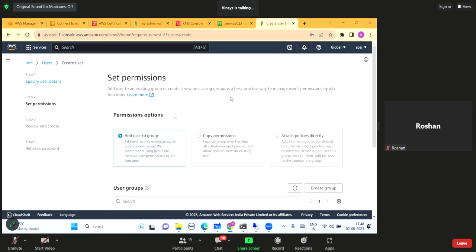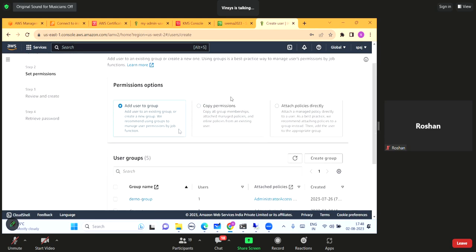So I can give the user permission in AWS in three ways. Either I can add that user to a group, or I can copy permissions from somewhere with already created policies or permissions: copy all group membership, attach managed policies and inline permissions from an existing user. Okay, I can do that. Otherwise, I can attach policies directly.